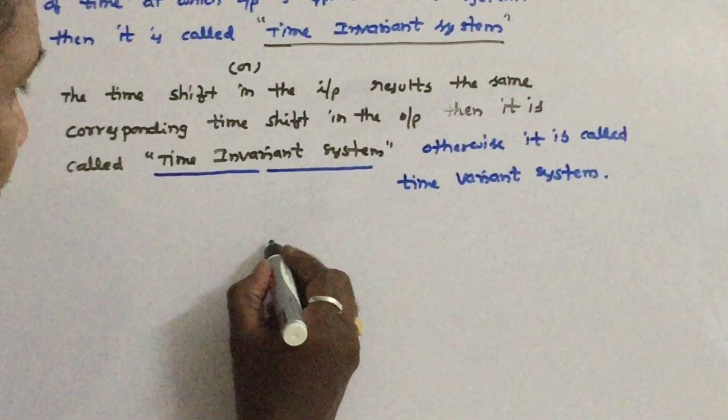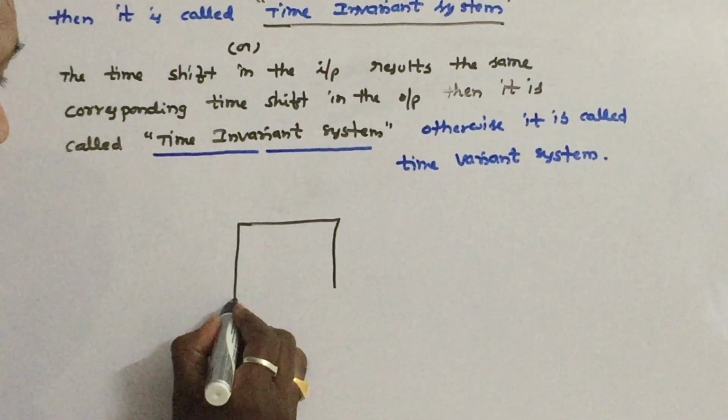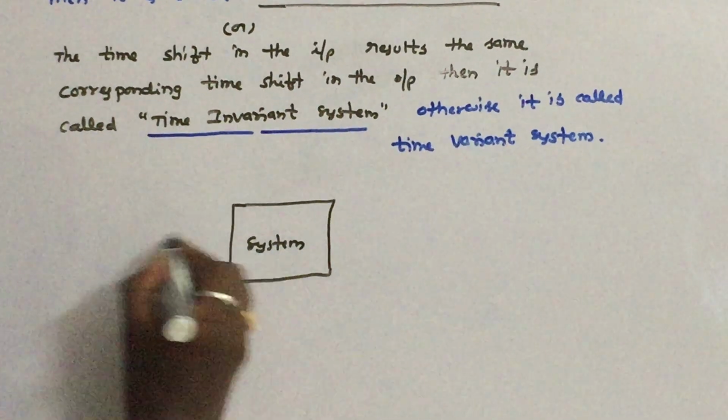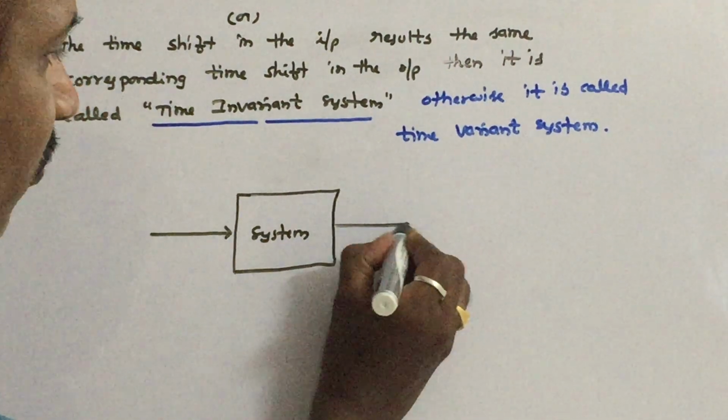For example, let us take a system. This is the input to the system and this is the output of the system.